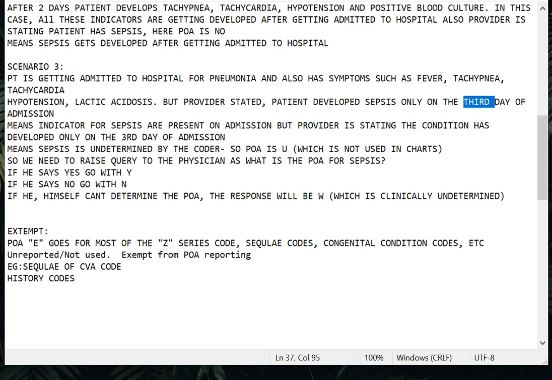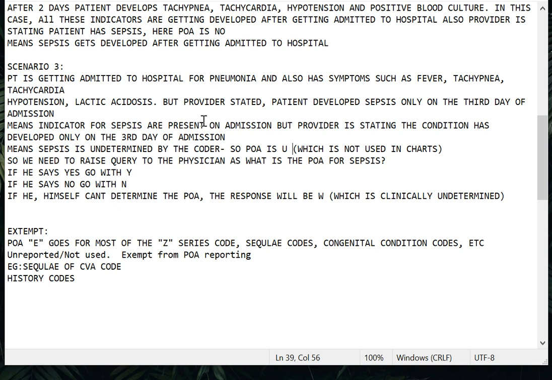So what we should do is raise a query to the provider. And here is the place where, as I told you initially, the POA indicator U, which is not used in charts, comes in. Why are we not using it? I'll tell you here. When you are confused within yourself as a coder, whether I should go with POA yes or no, that state is what we call POA indicator U. It means the medical coder is in confusion. He cannot arrive at a conclusion whether the POA is yes or no.